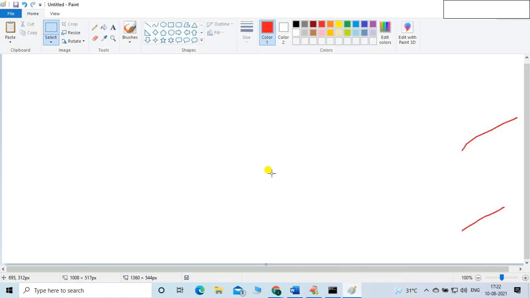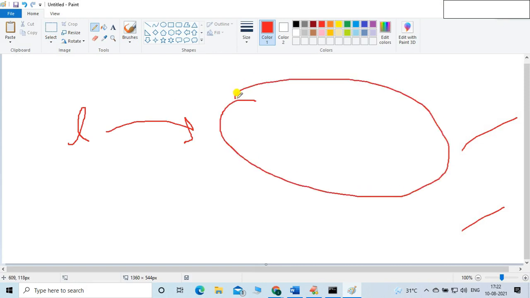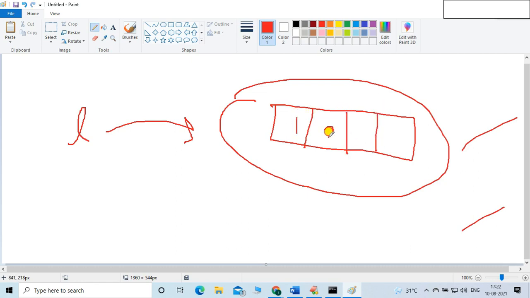What I mean to say, suppose this is your list. x is equal to, let's say, L. The list is represented by L. Now this object is created, and in that object the values are there. Let's suppose these are the values 1, 2, 3, 4 and 5.